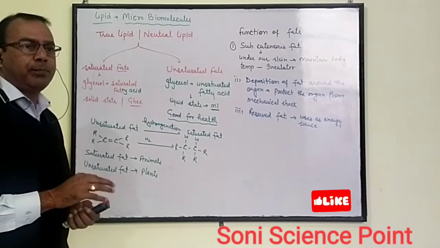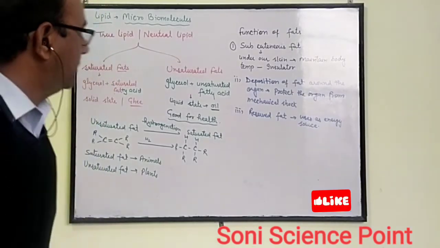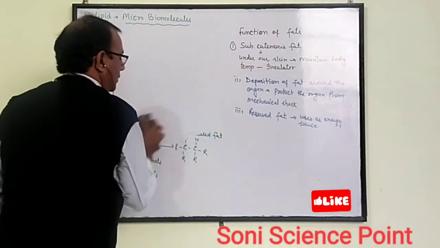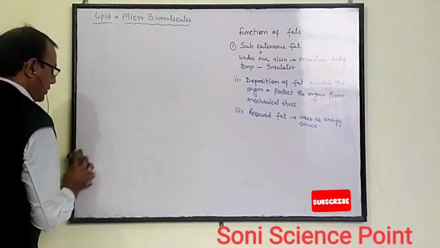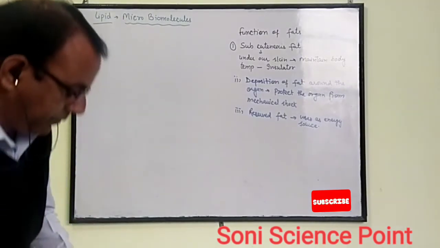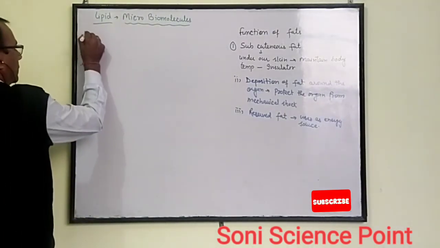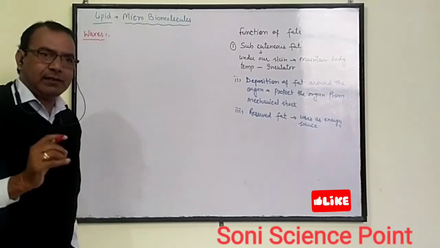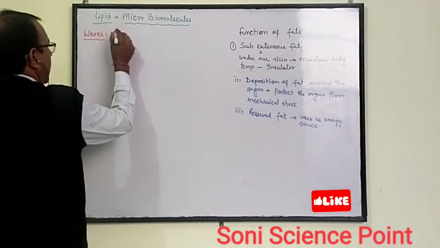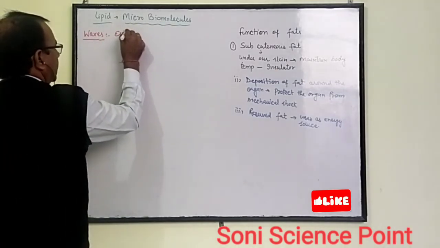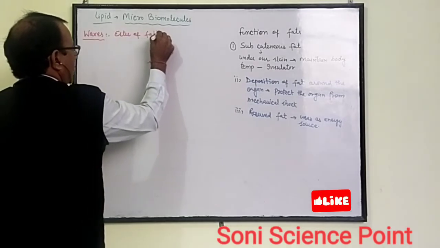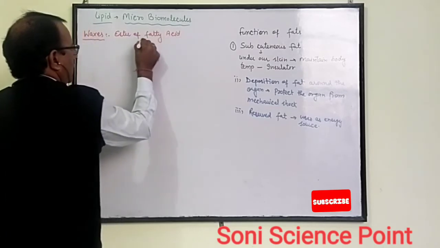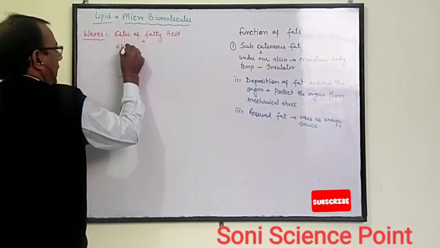The next part of simple lipid is waxes. As we have studied, waxes are the ester of fatty acid with alcohol.